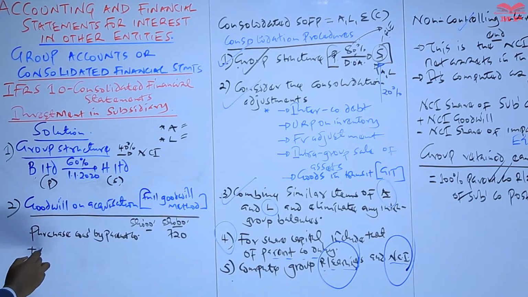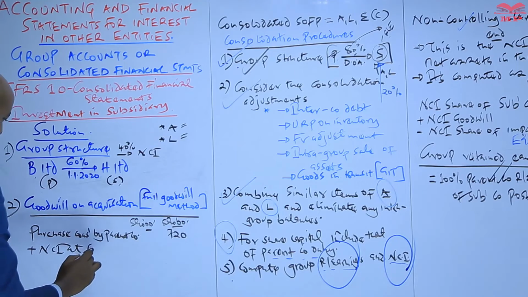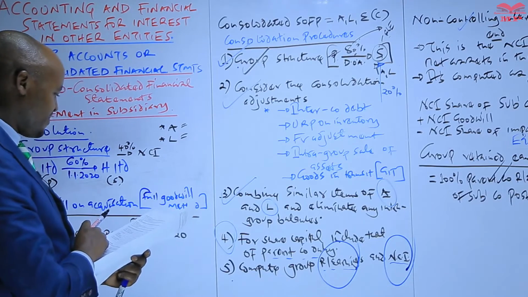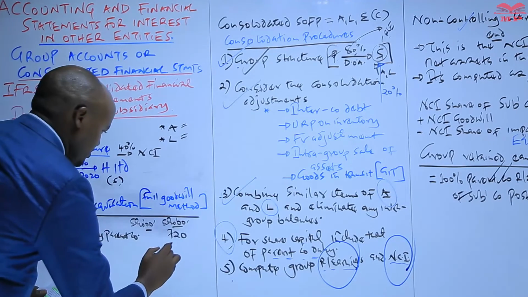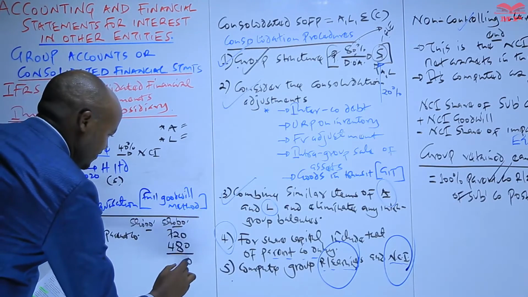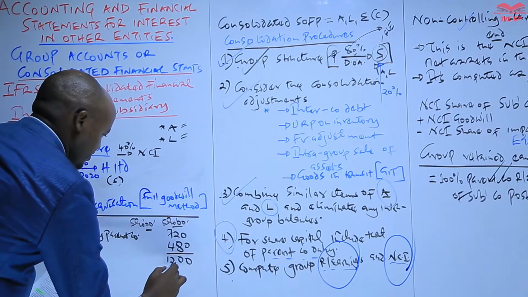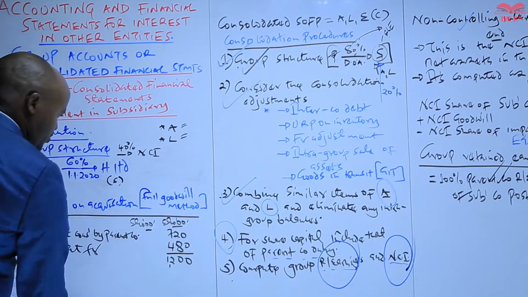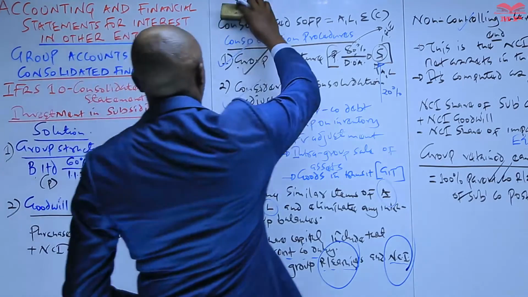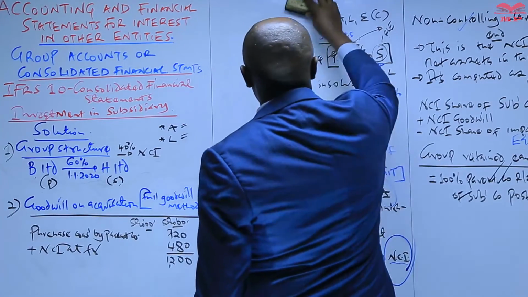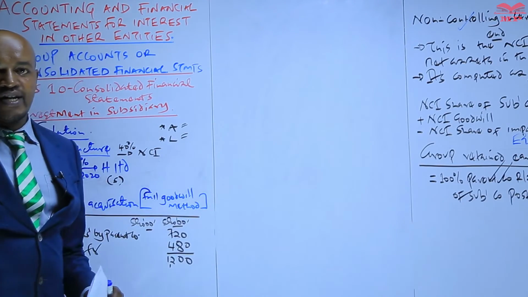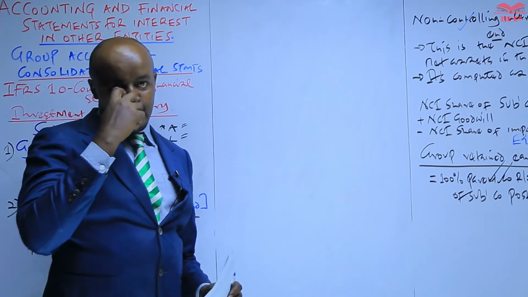Then to this, we add the NCI at fair value. This is given in additional information number 2, the last sentence, as a figure of 480. We add these 2 values, which gives 1,200. To this amount, we need to deduct the fair value of the net assets acquired by both the parent and the NCI.